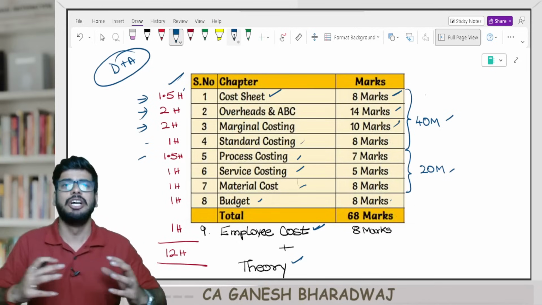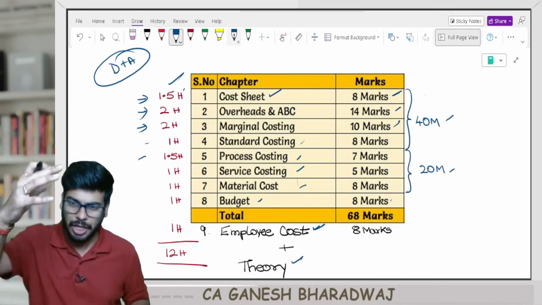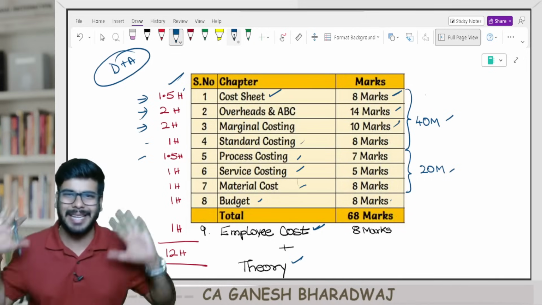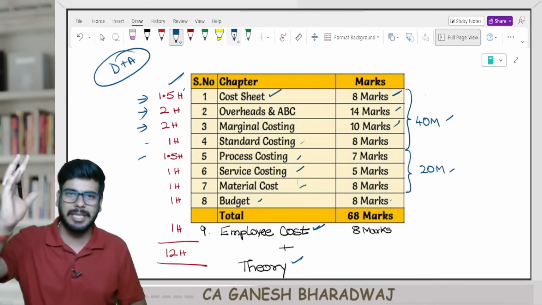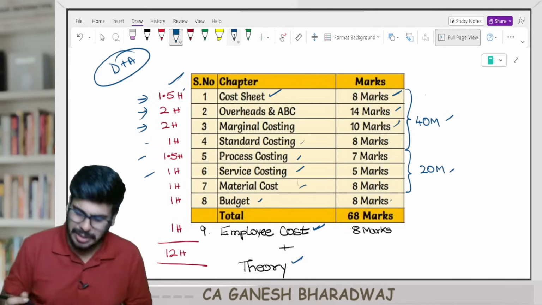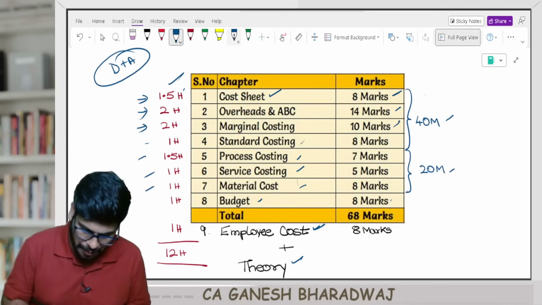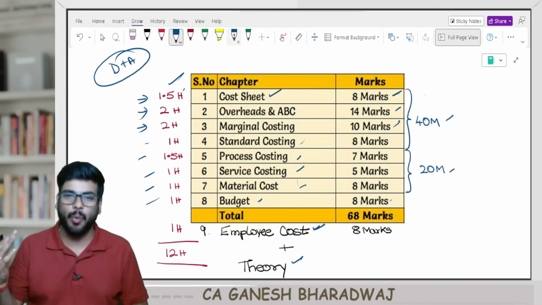The remaining chapters, comprehensive sums I would have marked out. Use our solved question bank, and that's about it. All the formats are clearly mentioned in our concept decoder book itself. That's about it, guys. Then move on to service costing chapter. Then your material cost, 1 hour. Then budgeting, 1 hour. That's about it.